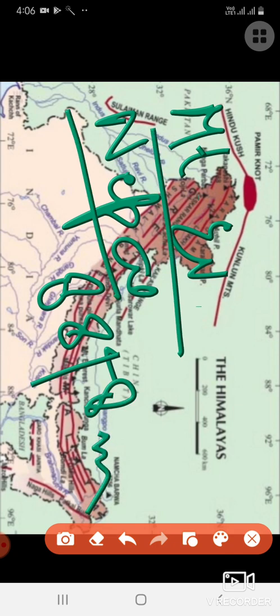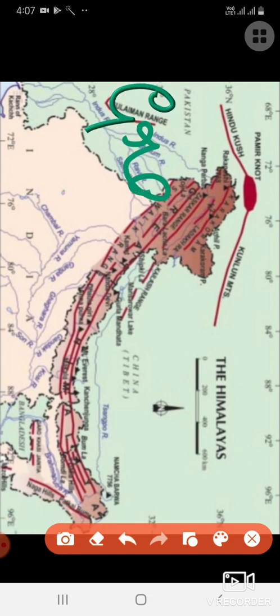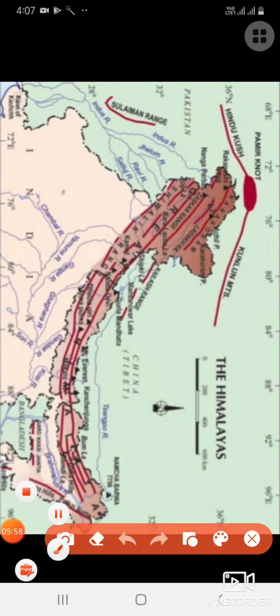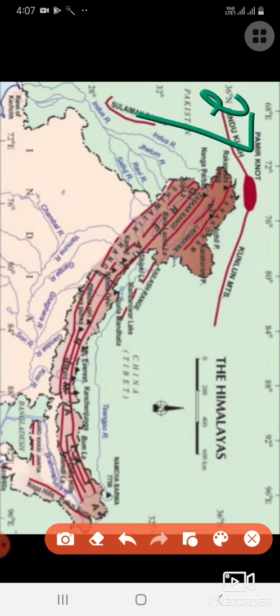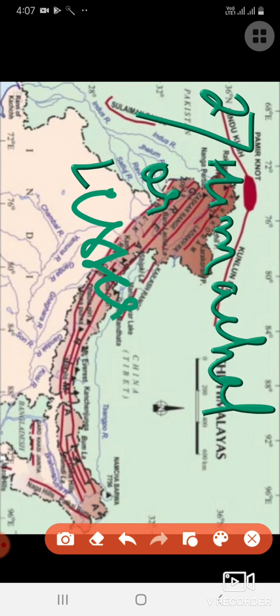Now we know Great Himalayas are snow covered throughout the year, and the inner core of this mountain is composed of granite, which is a very strong rock. The fold of Great Himalayas is asymmetrical in nature. So I hope you have understood that in Himadri or Great Himalayas, we see the highest peaks of the mountains. Second part of the Himalayan mountain is Himachal or Lesser Himalayas.